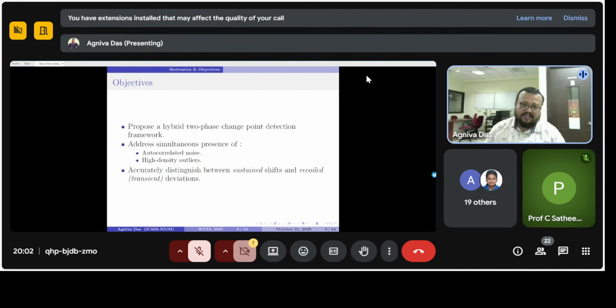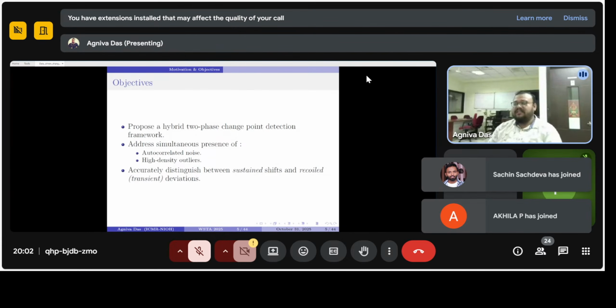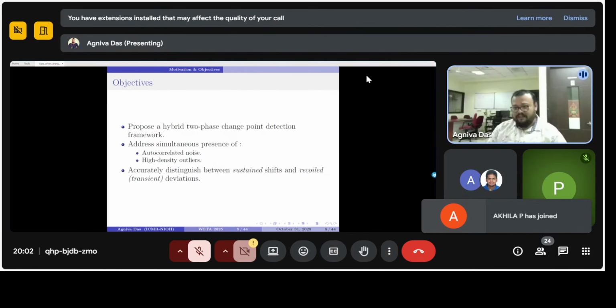So what are our objectives here? Firstly, we want to propose a hybrid two-phase change point detection framework, and we want to address the simultaneous presence of autocorrelated noise and a high concentration of outliers within the data set, and accurately distinguish between sustained shifts and recoil deviation.